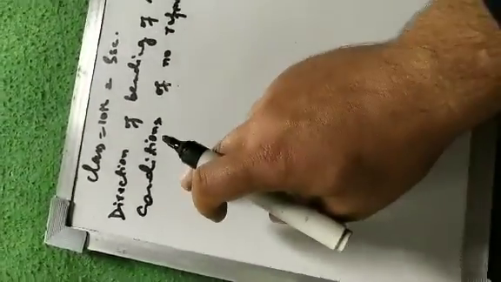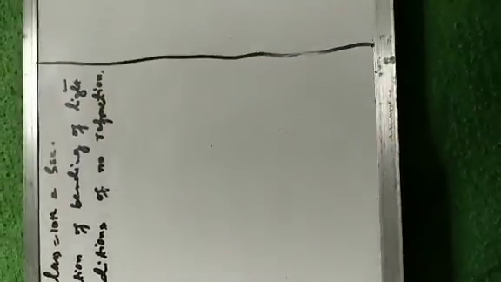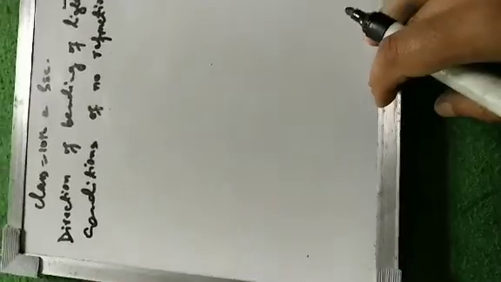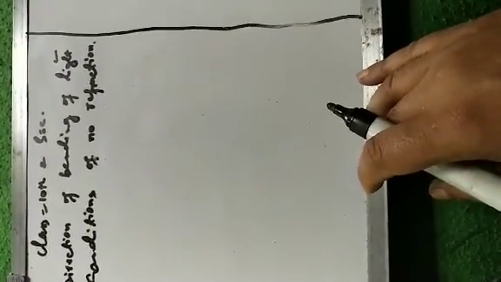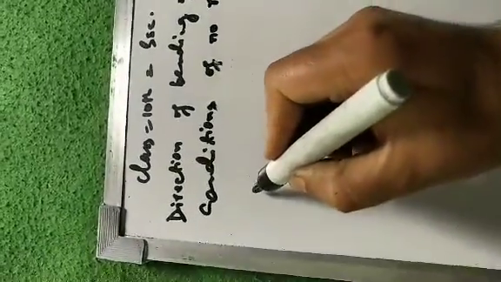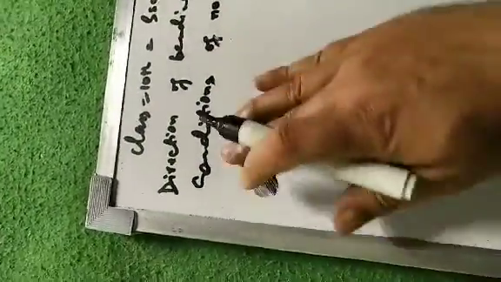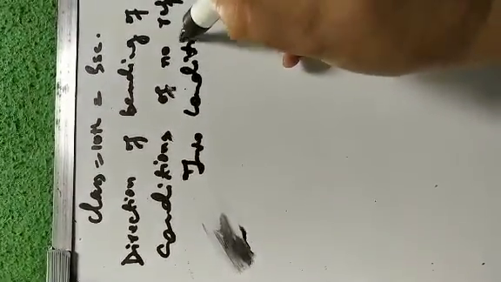The topic is conditions of no refraction. What are the conditions under which no refraction of light takes place? There are two conditions under which no refraction or no bending of light takes place, no deviation of light takes place.